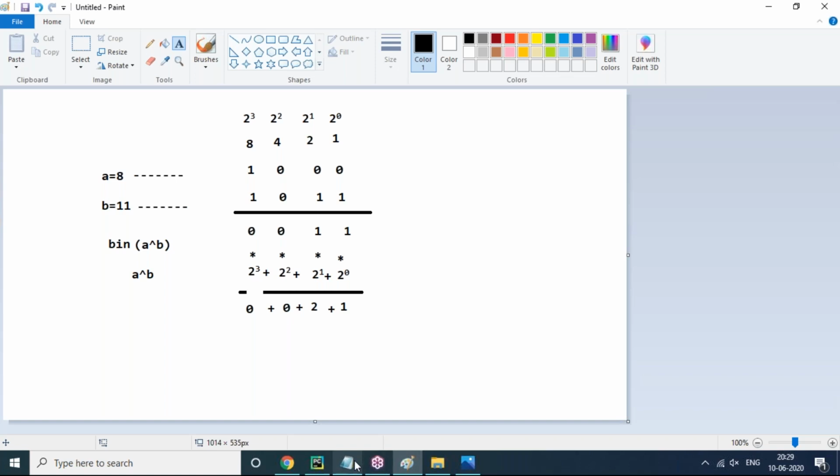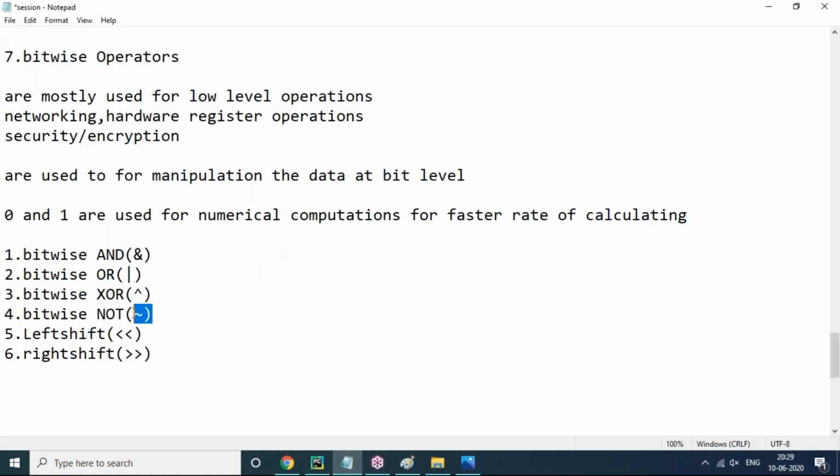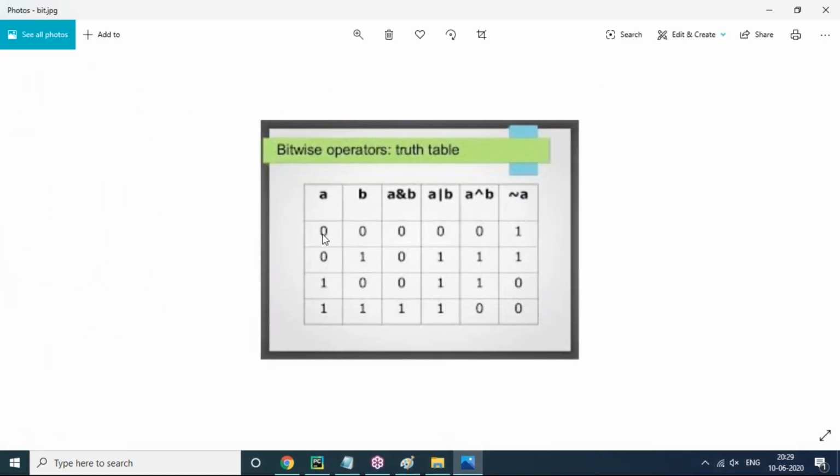Next we have bitwise NOT. There is a formula in the bitwise NOT. In the truth table you can also observe clearly that in the bitwise NOT, zeros will become ones and ones will become zeros. Now you can see A value 0, not A means 1. A value 1, not A means 0.